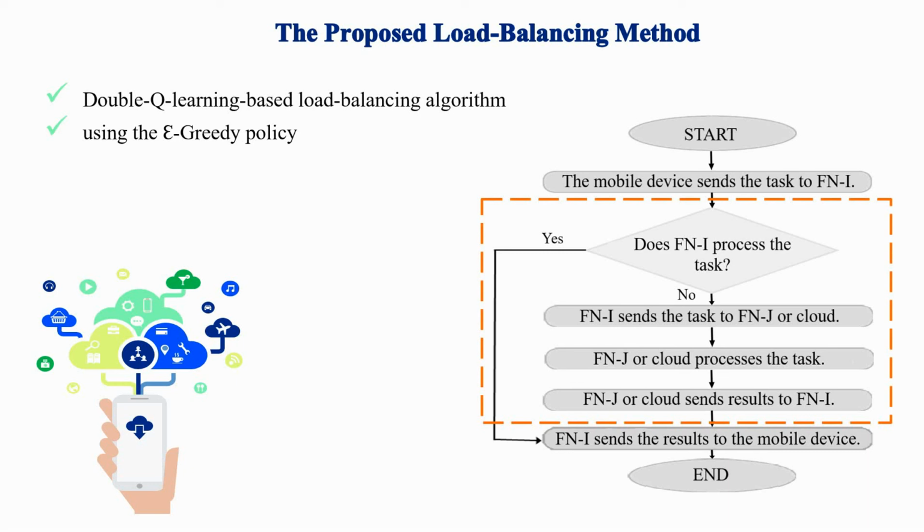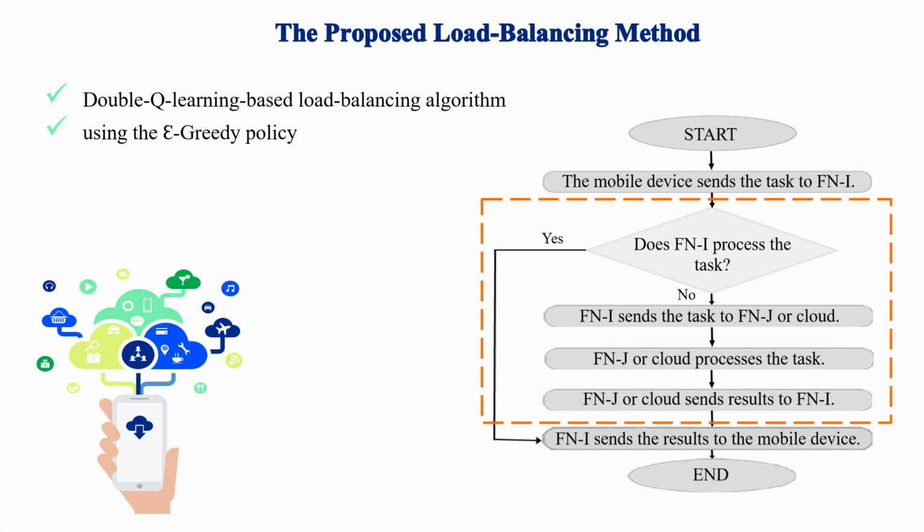Then, to maximize the long-term reward based on the experience and rewards it has received so far, and without any knowledge of the capacity of the other nodes and only according to its own capacity, it decides for the task